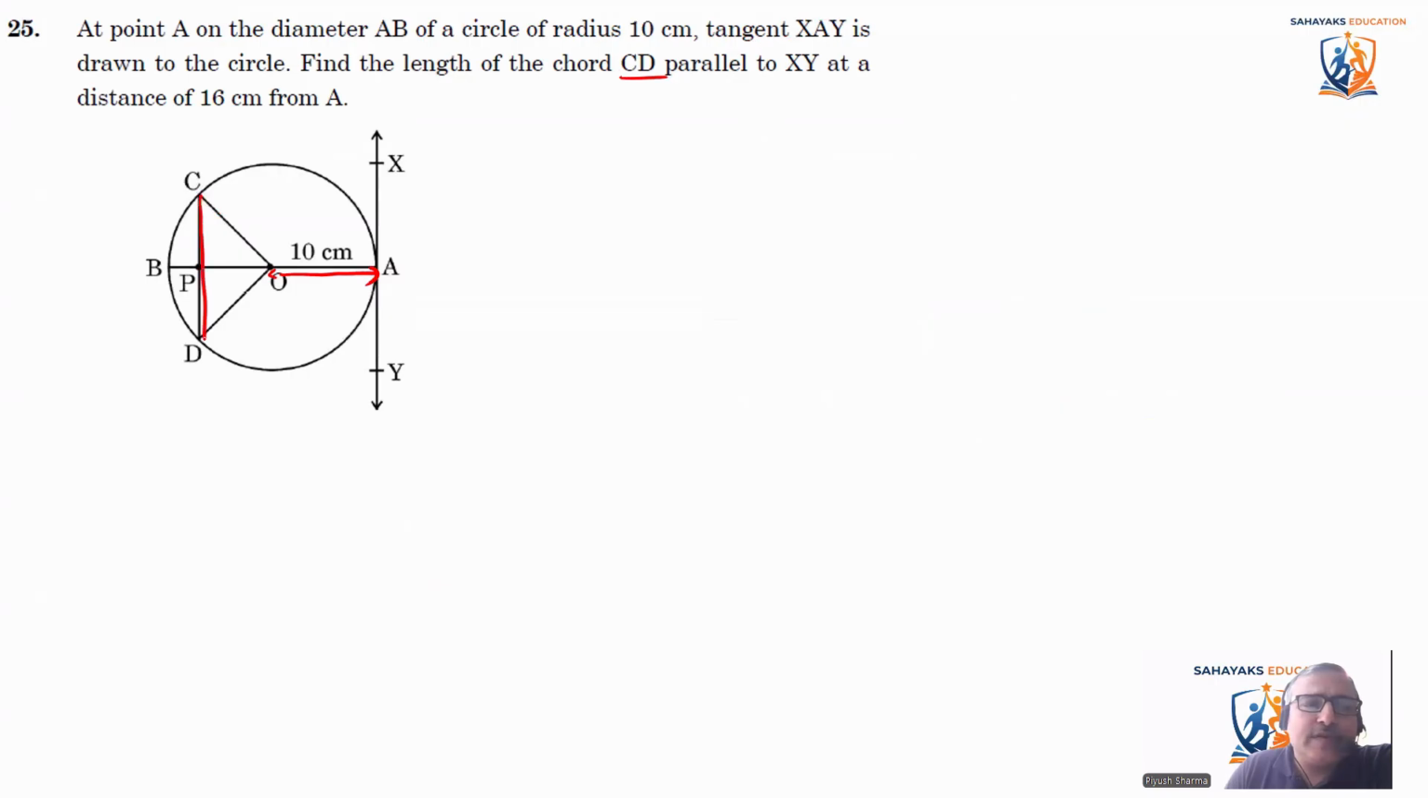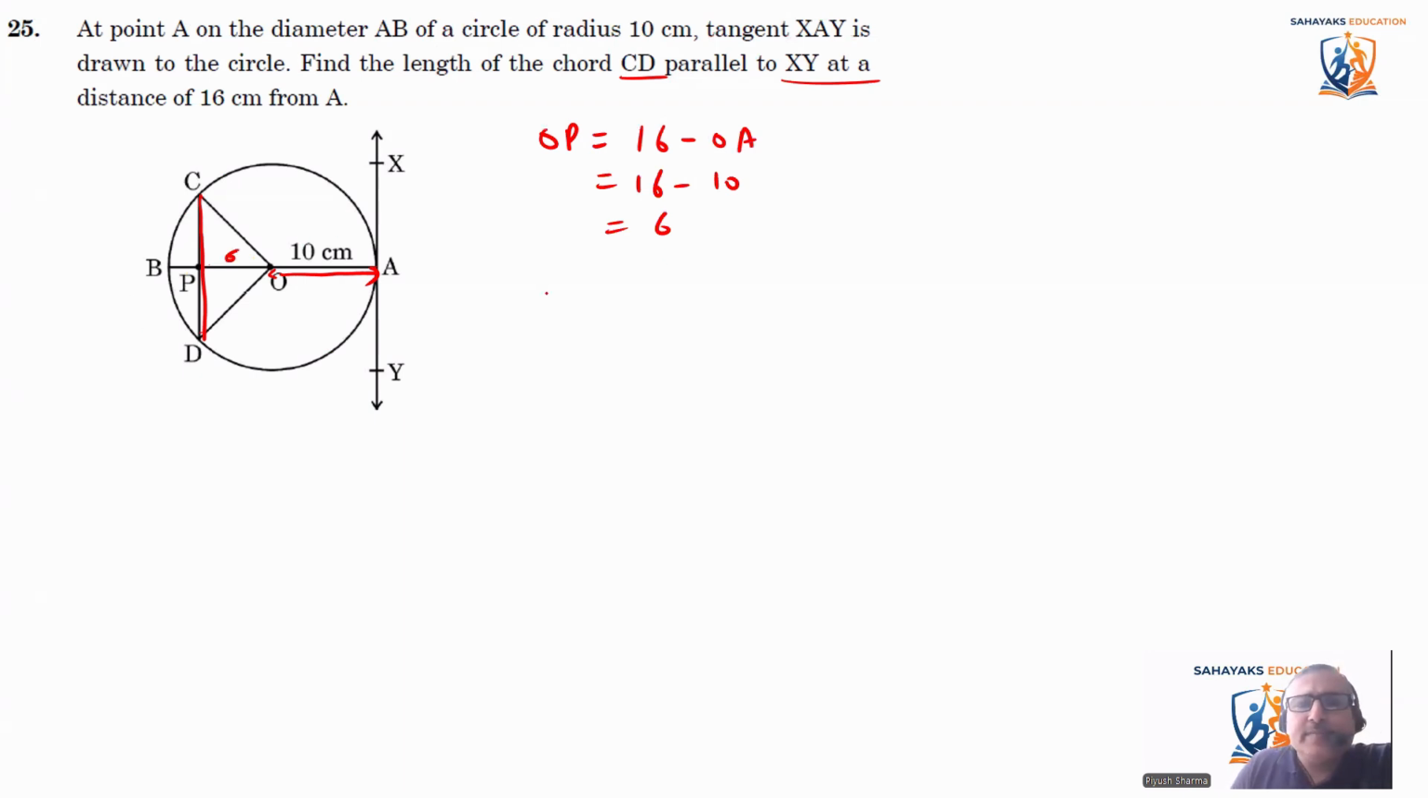This length we have to find out, which is parallel to XY at a distance of 16 centimeter from A. So if it is 16 centimeter from A, the distance OP will be how much? OP is equal to 16 minus OA. That is 16 minus OA, which is 10, that is 6. So OP is 6 centimeter.